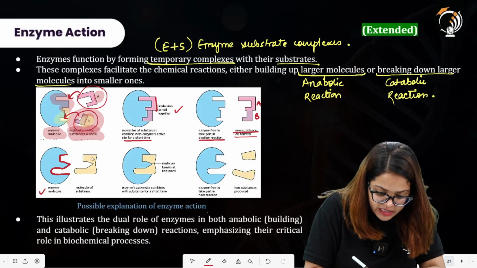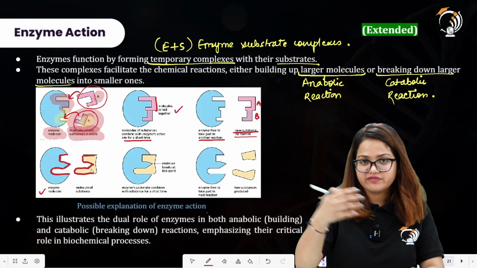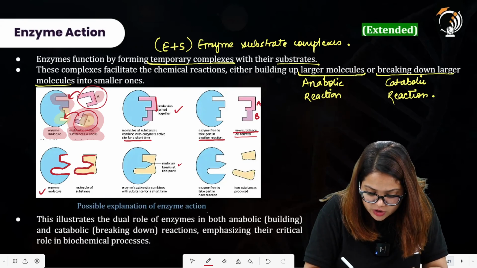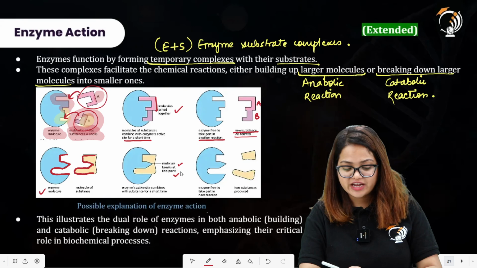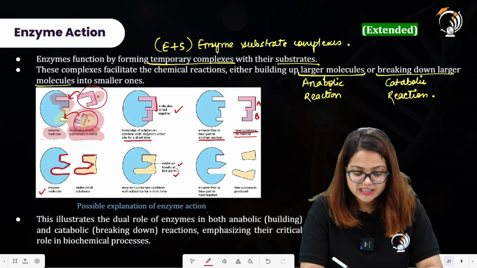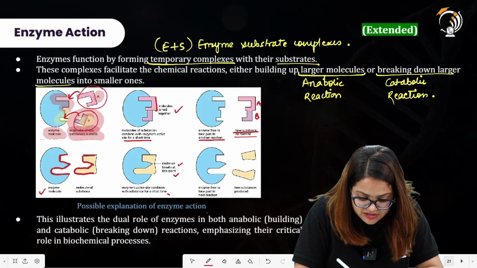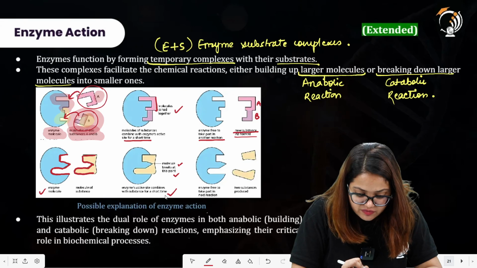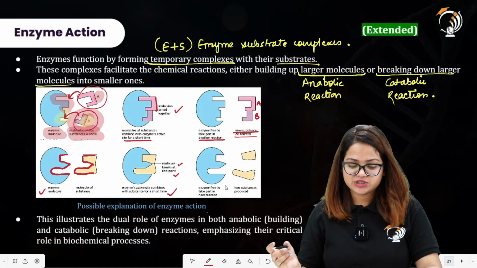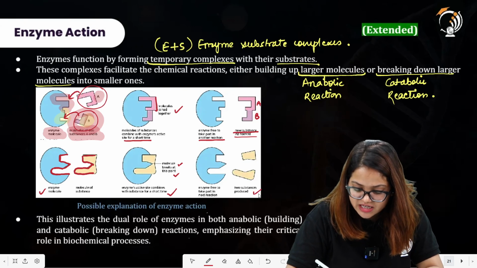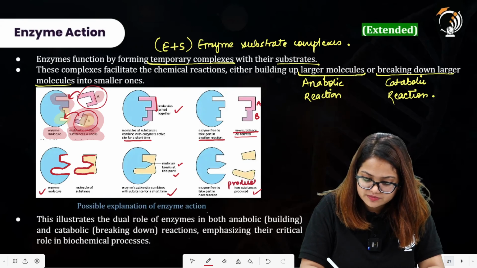All right, this is the complementary shape and they will get fit into each other. The molecule breaks at this point. So the enzyme now is catalyzing another kind of reaction in which it is breaking down the substrate into products. The enzyme active site combines with the substance for a short time. Here you can say the enzyme is free to take part in another reaction, and on the other hand two substances are produced, and these are the products of this chemical reaction.